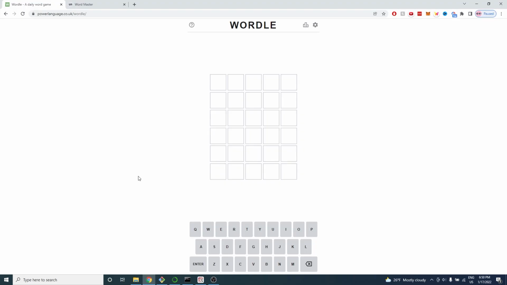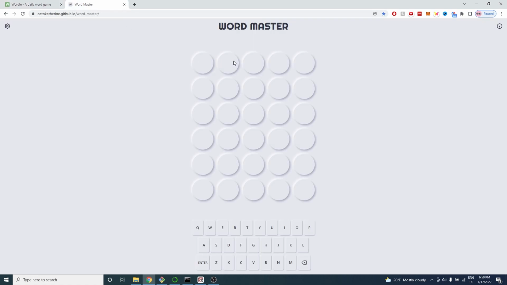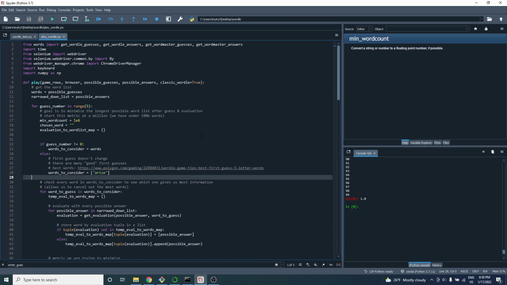As you know, Wordle only lets you play once a day, so we will also use this other website called Wordmaster to try out our algorithm, and this website lets us play as many times as we want. This site has a slightly different word list, but that's an easy fix to make in our code. I won't go over the code too much, but we essentially use Selenium to be able to read each website's feedback on our guesses, and we use the keyboard library to type in our guesses.